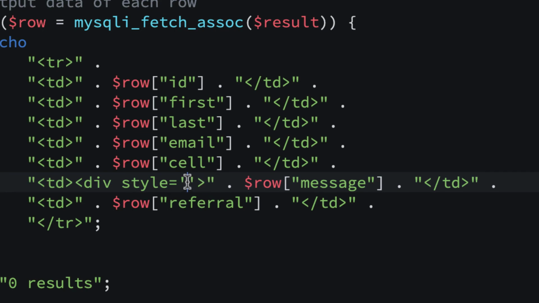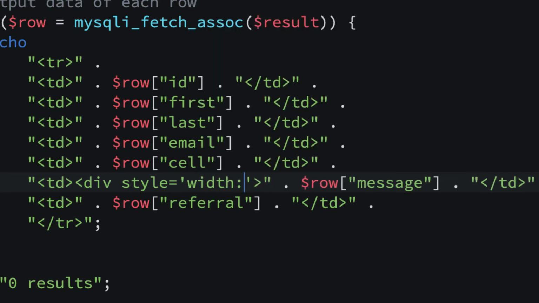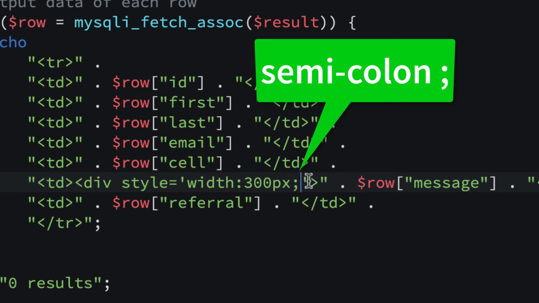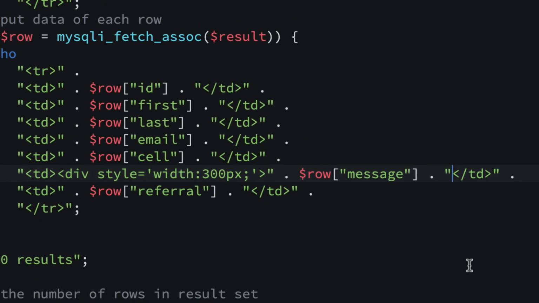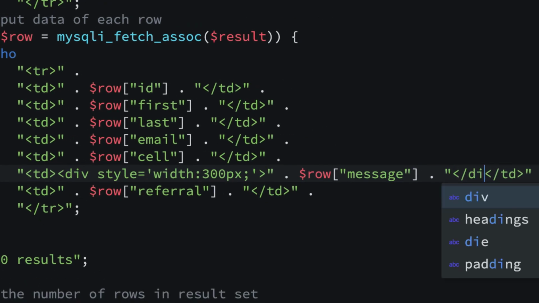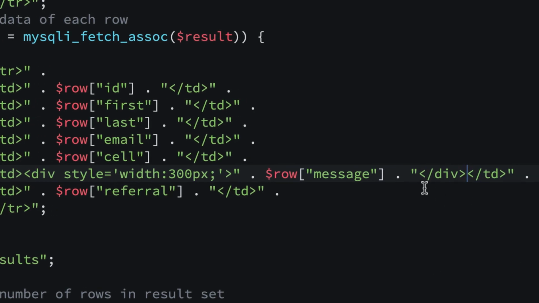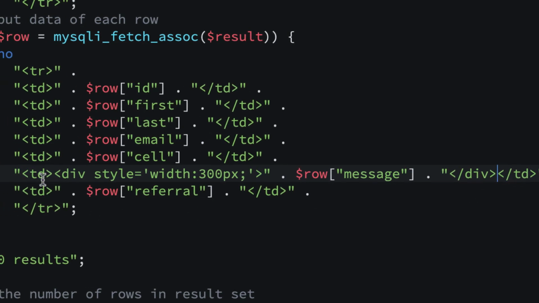And what you're going to put in here is you're going to say width and a colon, just like CSS, and then 300px, and then put a semicolon, just like CSS in there. So it's opening div tag space style equals width 300px semicolon and a single quote, and then finish the tag, and then put a quote, and then over here you have to put a closing div tag. Just like that. So in these quotes over here, there's going to be a closing div and a closing TD, and in these opening quotes, there's going to be an opening TD and an opening div with a style.